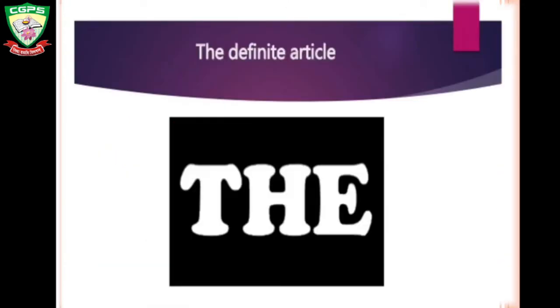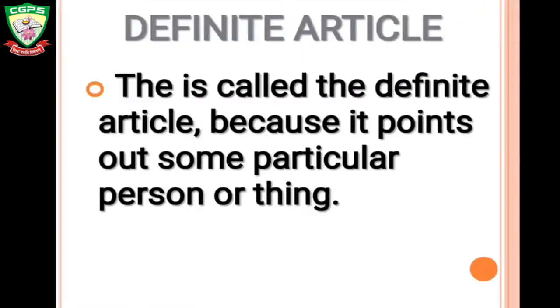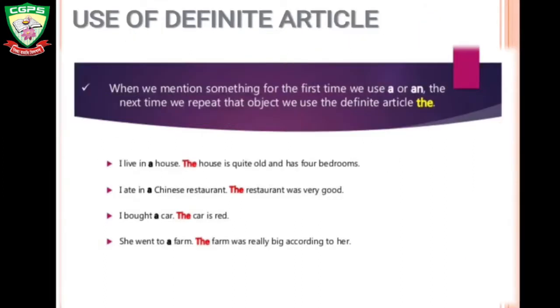The definite article. There is only one definite article, the. The is called the definite article because it points out some particular person or thing. When we mention something for the first time, we use a or an. The next time we repeat that object, we use the definite article the. I live in a house. The house is quiet, old and has 4 bedrooms. In the first sentence, we are talking about a house, and then again we are talking about the same house in the second sentence. So we will use the before it.